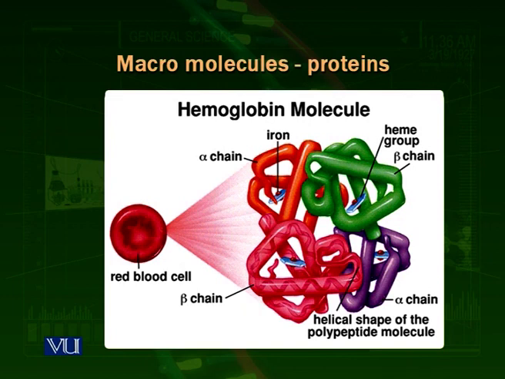Here you can see a hemoglobin molecule. Hemoglobin is a very important protein that is present inside the blood cells, and it carries and transports oxygen to all of the organism's body through blood. Blood is a liquid tissue. As you can see, there is a red blood cell and we are showing a hemoglobin molecule outside the blood cell, which has different protein chains and a few iron molecules as well.